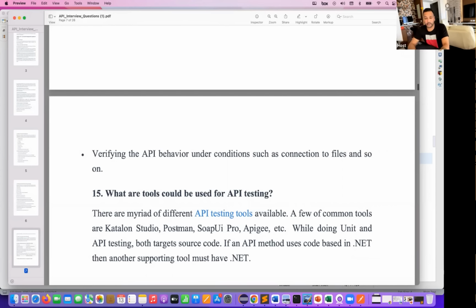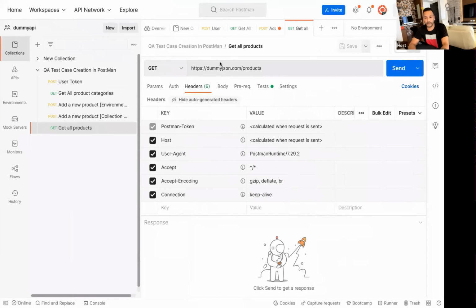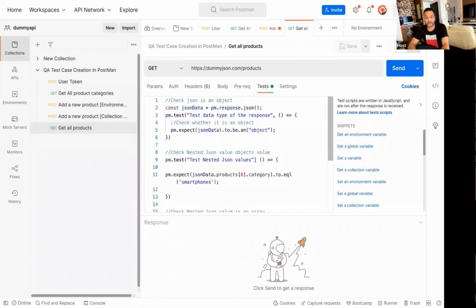Generally, I prefer Postman. Every API automation engineer or API tester should have Postman, because the moment you hit the API, the graphics are very user friendly. It's very straightforward and easy to configure, hit the API, and then you can write the test cases also in the form of simple JavaScript. You get the response properly in the response section. So it's easy to configure. You can work like a workspace and everything you can do in the Postman.